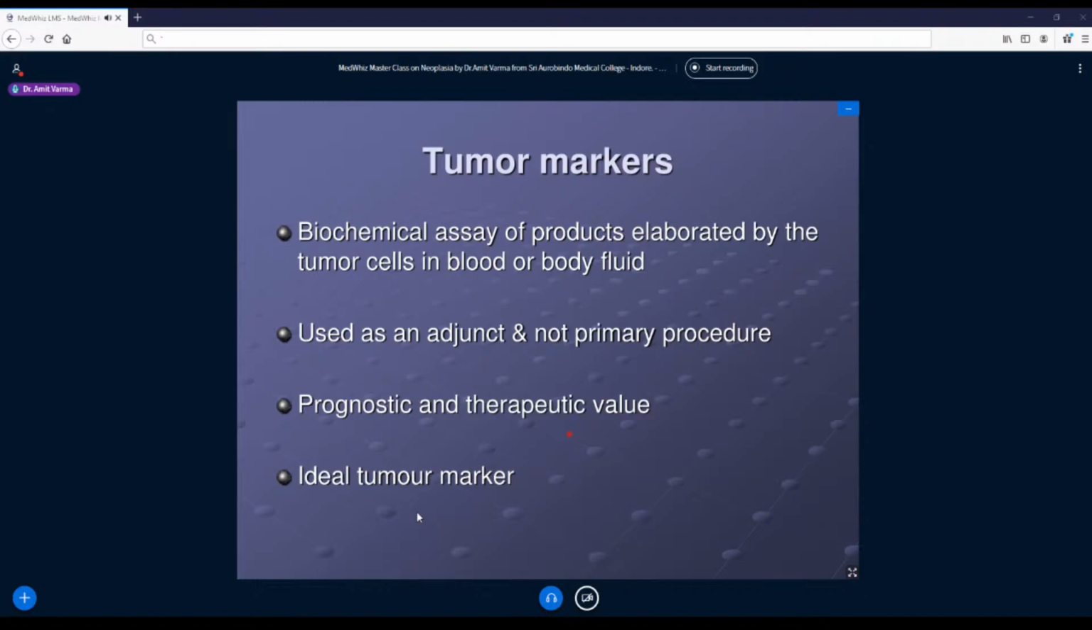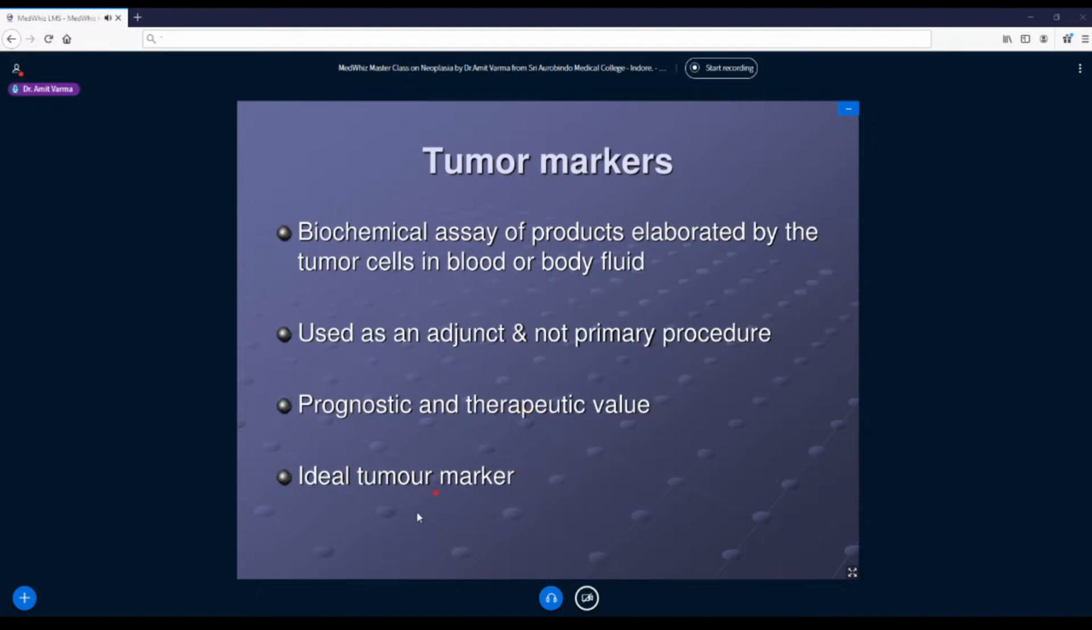So the choriocarcinoma has metastasized to the lung. That's why it has again started secreting beta HCG. So now it becomes prognostically as well as therapeutically important: how long I'm going to give the chemotherapy, or whether I should stop. So what is an ideal tumor marker?